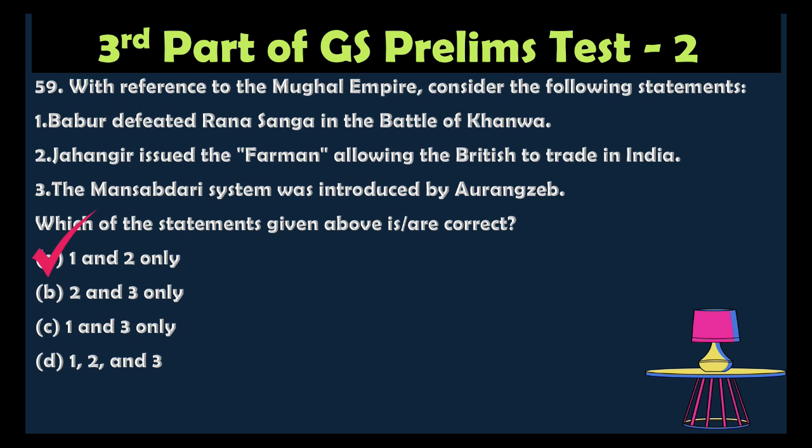The correct answer is option 1 and 2 only, because Babur defeated Rana Sanga in the Battle of Kanwa in the year 1527. That statement is correct. Jahangir issued a firman to the British East India Company in 1617, allowing them to trade in India. Statement 2 is also correct. The Mansabdari system was introduced by Aurangzeb. That was wrong, because it was introduced by Akbar, not by Aurangzeb. That is very important for public administration also.